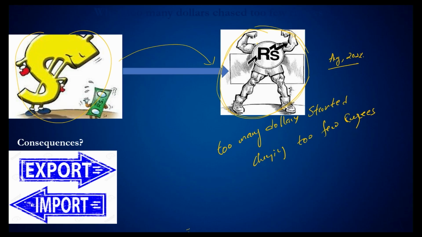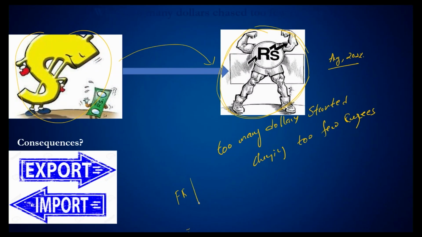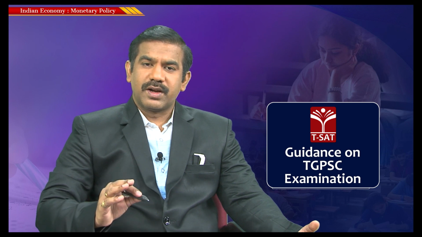But what happened in the recent past? The American economy was no longer able to continue the easy money policy. For the past 4 or 5 months, because of high inflation within the United States, the Federal Reserve started increasing the interest rates. So what is the Federal Reserve saying? We are no longer interested in simply purchasing more securities from the market and infusing more dollars. Right now, we cannot afford to go for an easy money policy. Rather, our objective is to contain inflation, that is our most important priority.